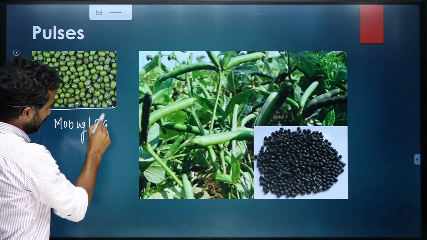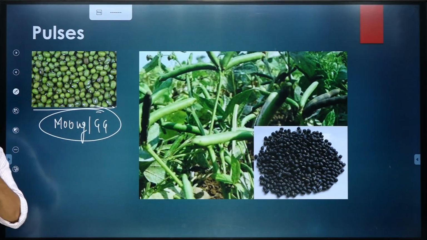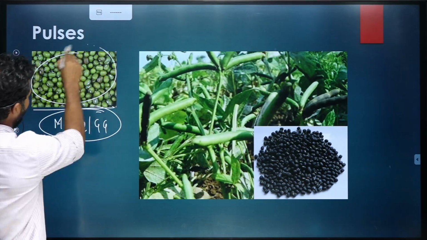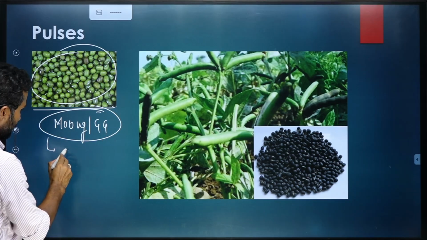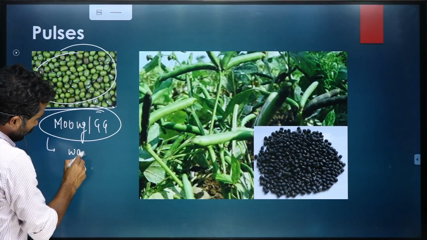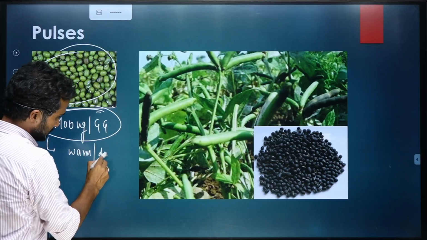Then this is green gram, also called moong. So this crop thrives well. This is well cultivated in warm and dry conditions.